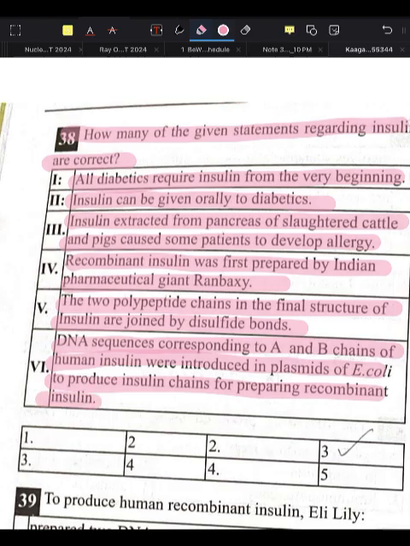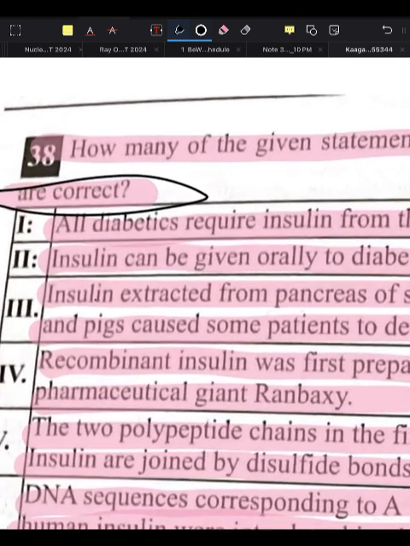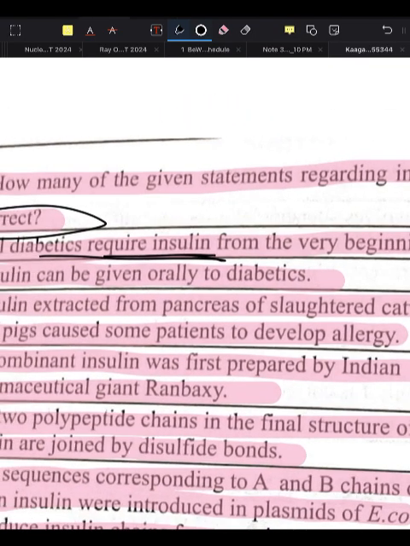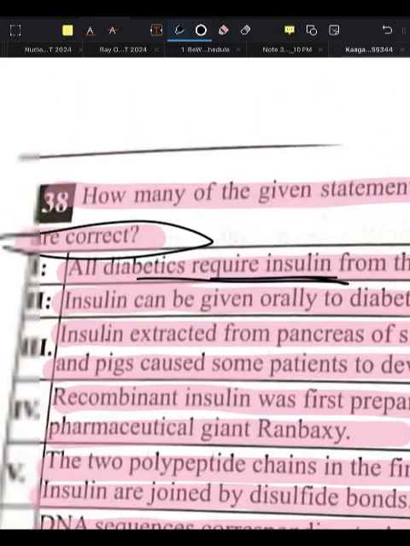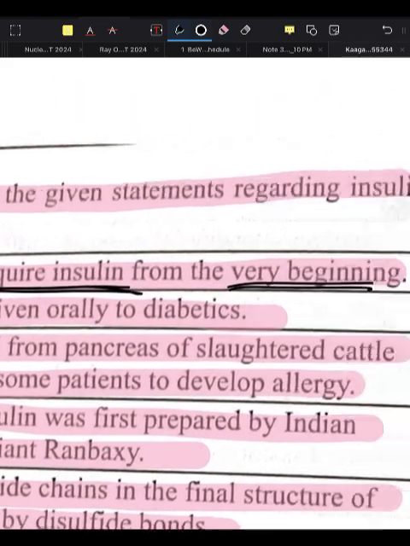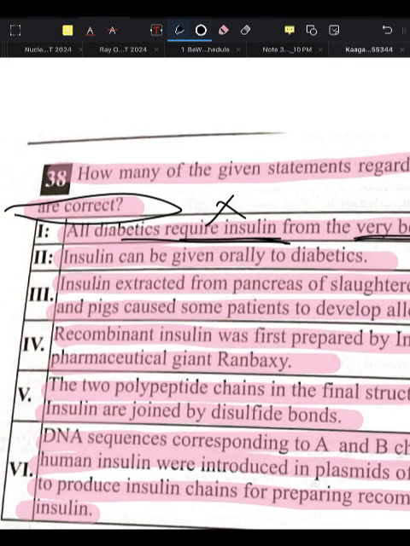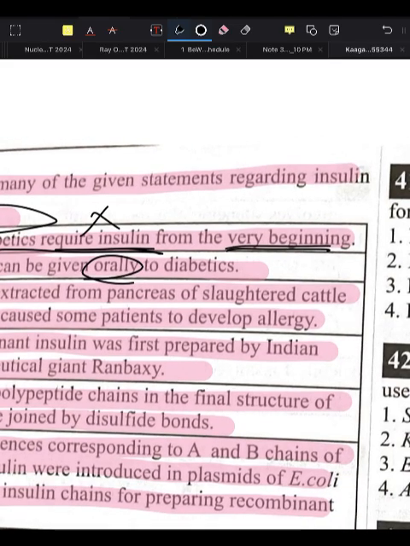Okay. We have to find out how many of these given statements are correct. The first statement says all diabetics require insulin from the very beginning. From the very beginning? No. All diabetics do not require insulin from the very beginning, isn't it? So this is a wrong statement. Second one: insulin can be given orally to diabetics. No. Insulin cannot be given orally to diabetics.